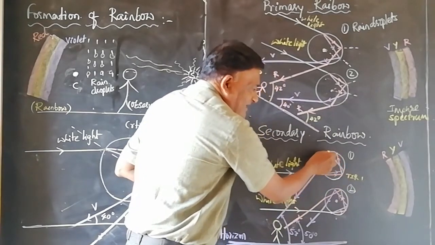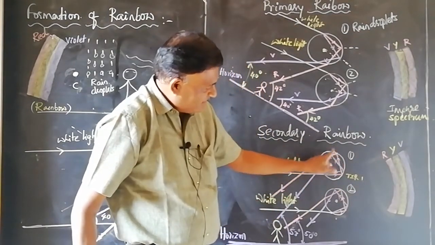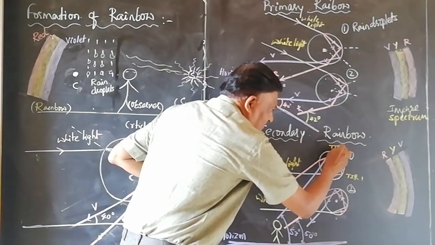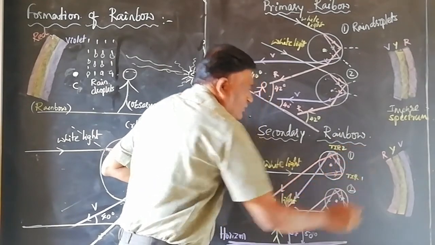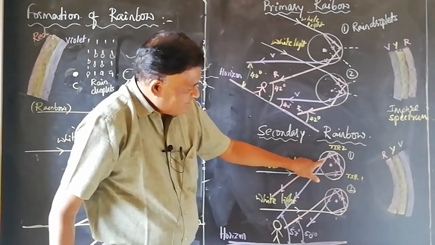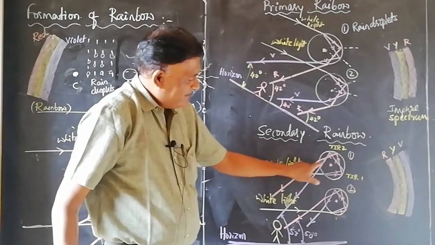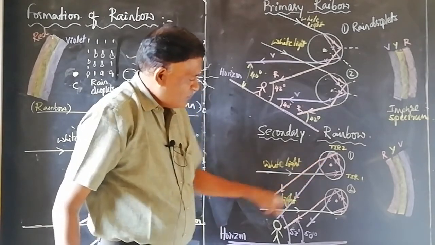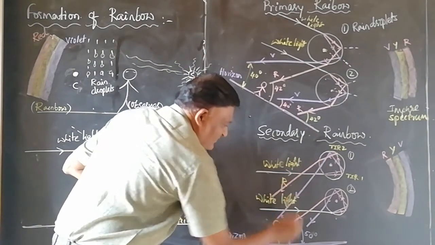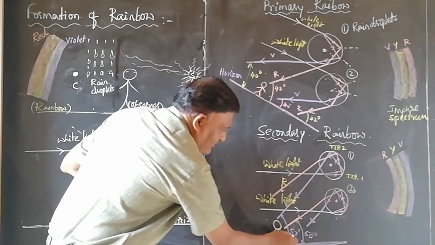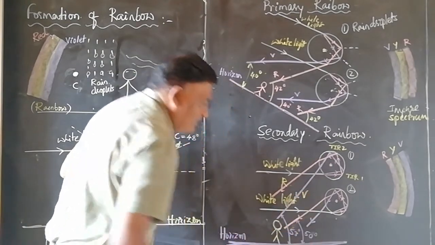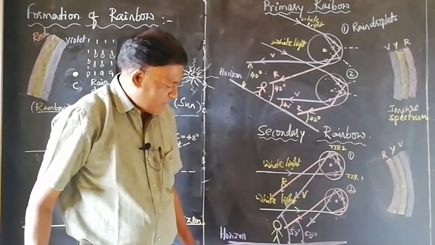Totally internally reflected light incidents on the water-air interface. Thereby the light once again undergoes total internal reflection, that is TIR 2. Totally internally reflected rays traversing from water to air, denser to rarer, bend away from the normal. So here red emerges at an angle 53° with the horizon, whereas the violet emerges at an angle 50° with the horizon.